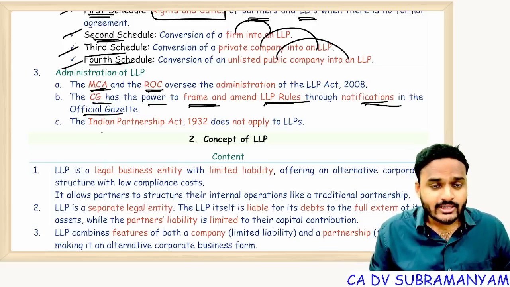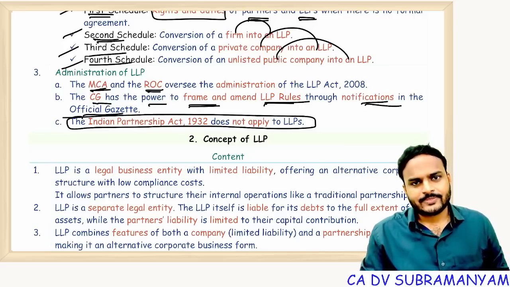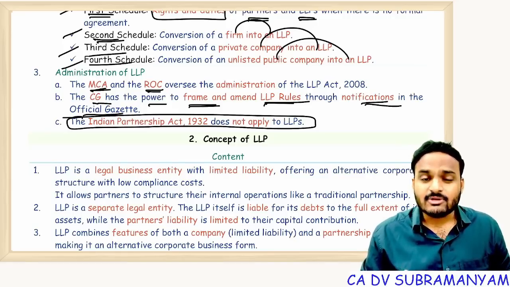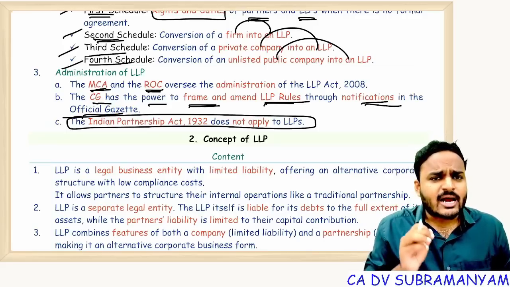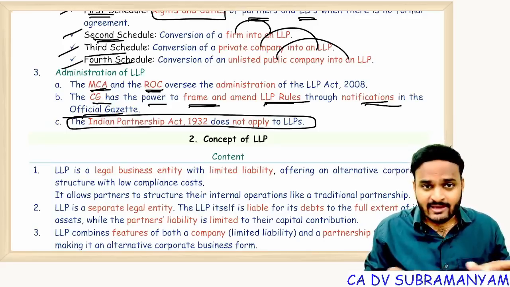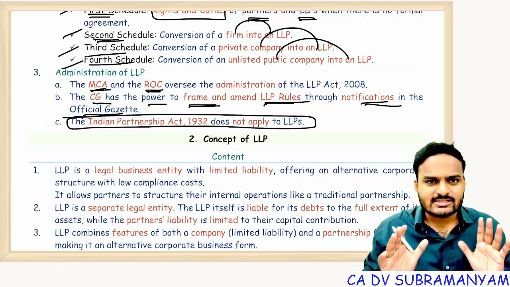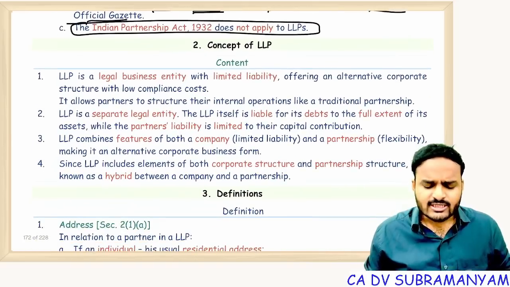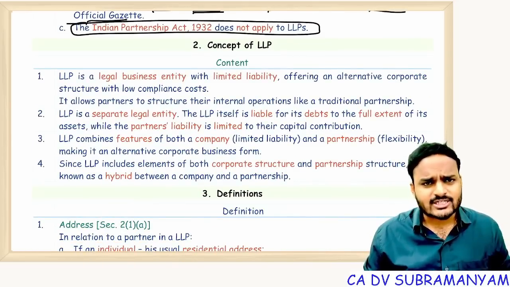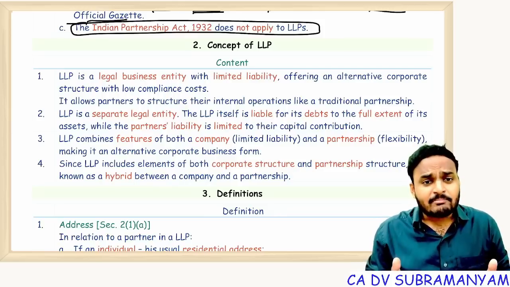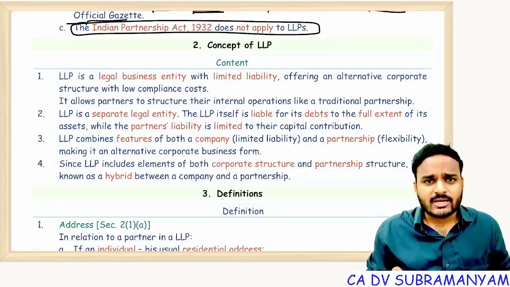An important point: the Indian Partnership Act does not apply to LLPs. Since LLP is also one type of partnership firm, if the LLP Act is silent with respect to any situation, can I apply the provisions of the Indian Partnership Act 1932? No, never. Don't apply Indian Partnership Act provisions to LLP. Are you getting my point, students? Everyone? So in that case, what do we need to follow, sir? Government will come up with clarifications. Government will issue notifications. So the Central Government may apply provisions of the Companies Act to LLP if at all needed, but provisions of the Indian Partnership Act do not apply to LLP.